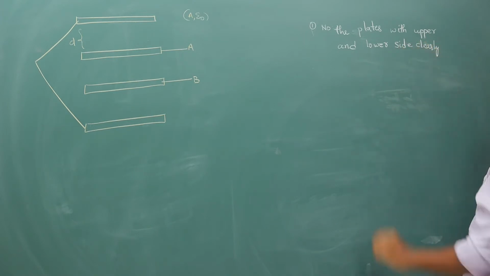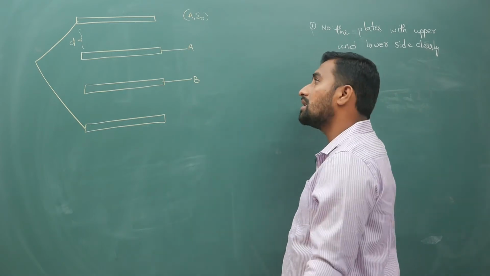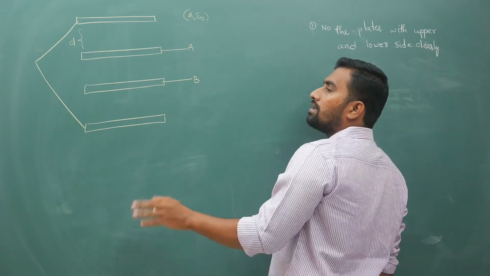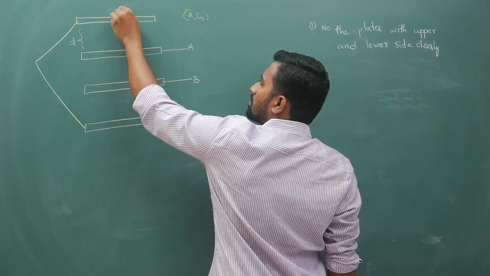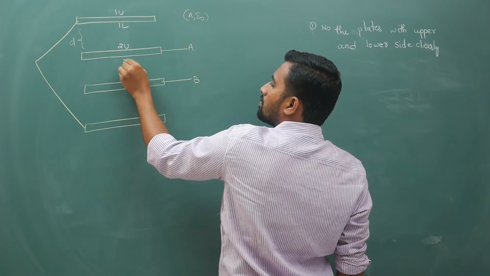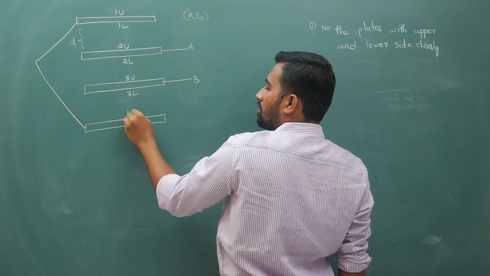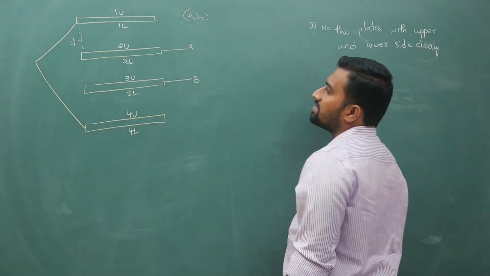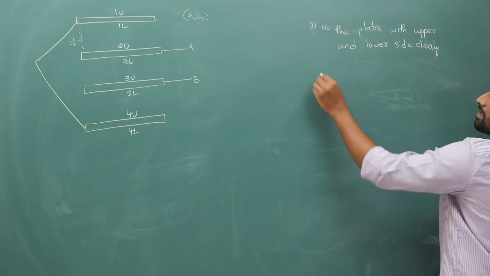Okay, that is the first step. Okay, this is your question. Hope you have copied down the question and you have tried it, and assuming that, I am explaining the solution. I am continuing. Now this is 1 upper, 1 lower, 2 upper, 2 lower, 3 upper, 3 lower, 4 upper, 4 lower. Okay, first step is number the plates with an upper and lower side clearly.